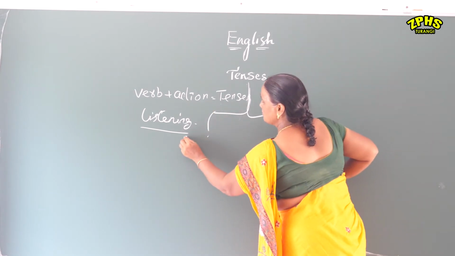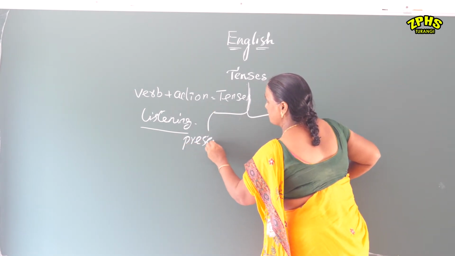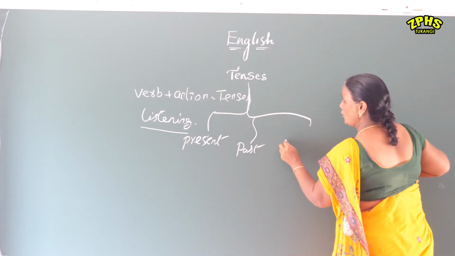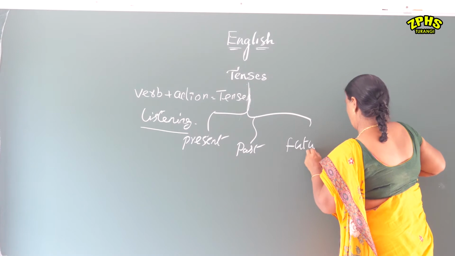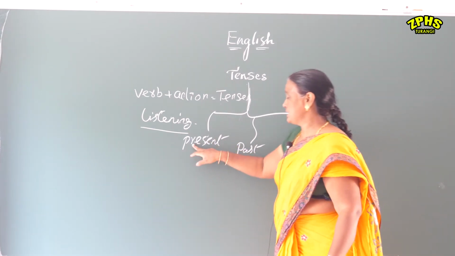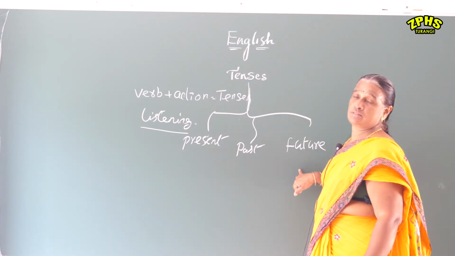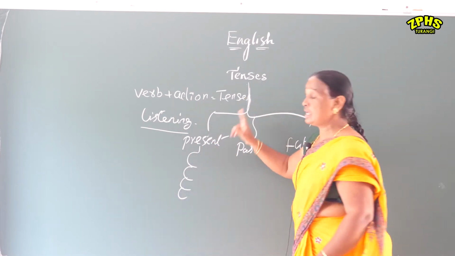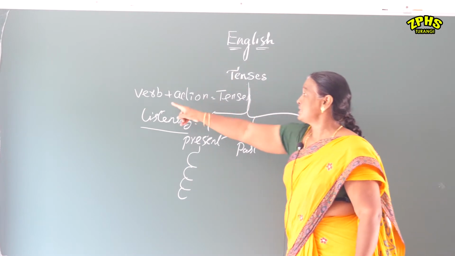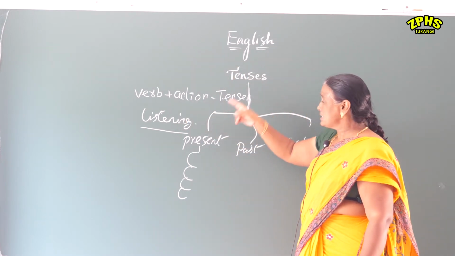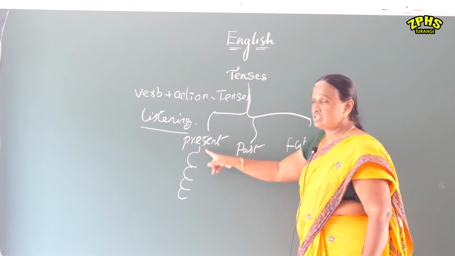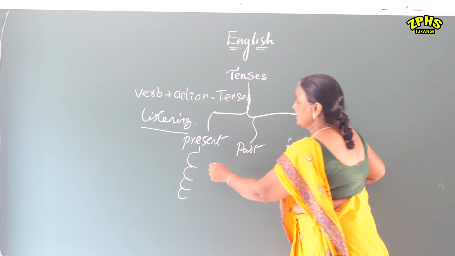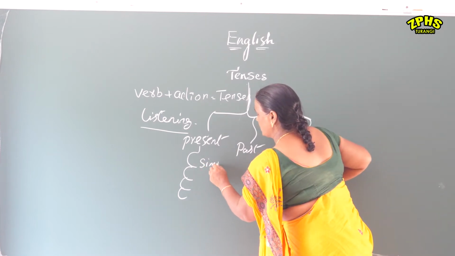That is first present, second past, the third one is future. Present, past and future. These tenses have three types. Again, the present tense has four types.